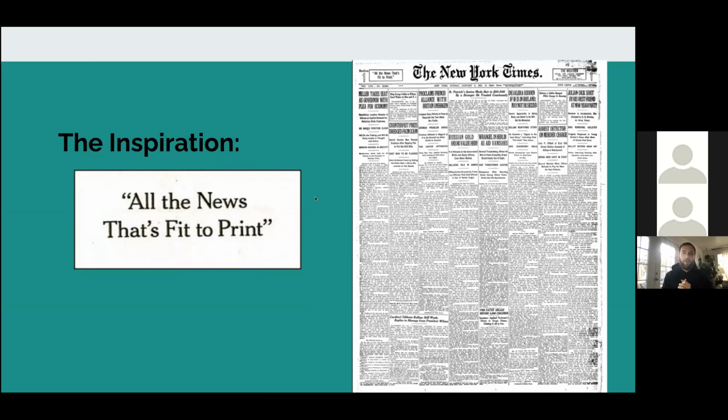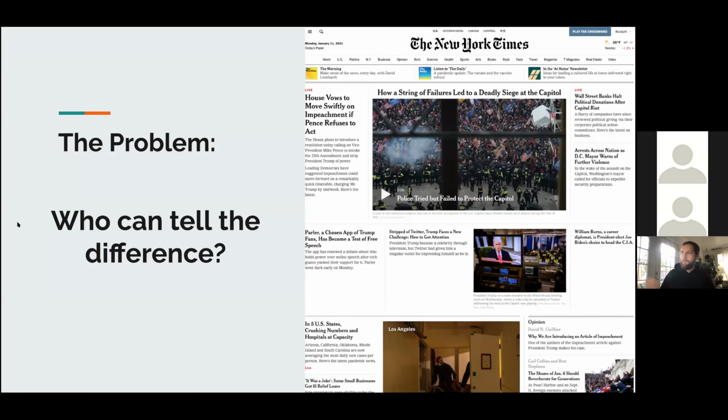I would sometimes imagine New Yorkers of centuries past perusing through the abundance of data as they rode the train downtown, or took a taxi across town, or lounged in an apartment exactly like the one that I was living in. But the inspiration is also the problem, in that who has the time to read through the entire newspaper, and honestly, who can tell the difference? And so this is what it looks like today.